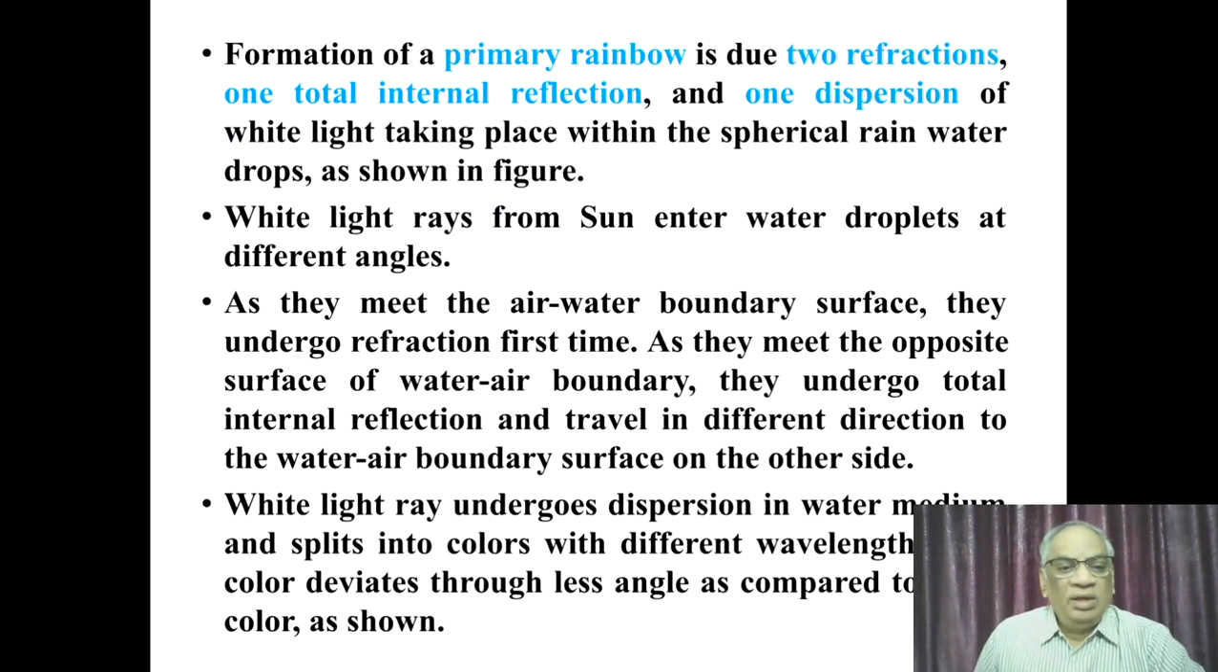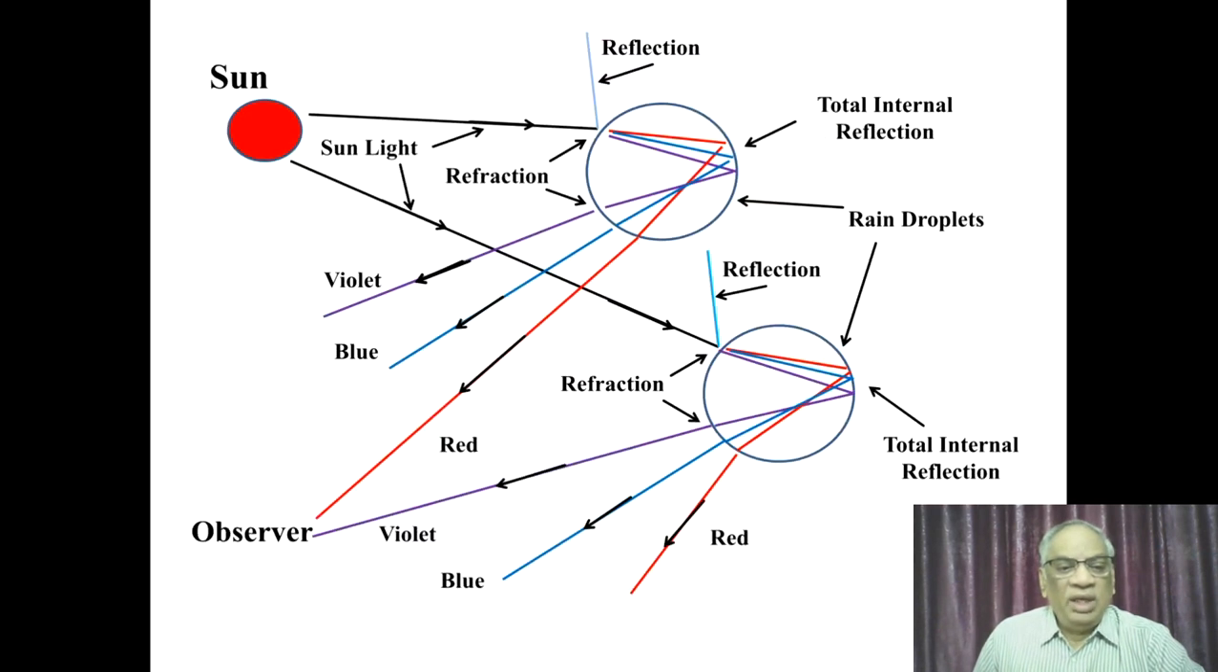As they meet the first air-water boundary surface, they undergo refraction for the first time, then travel at a different angle of refraction depending on the angle of view. As they meet the opposite surface of the water-air boundary surface within the sphere of the water droplets, they undergo total internal reflection depending on the angle of incidence whose value is more than the critical angle. So they undergo total internal reflection and travel in a different direction following the reflection principles to the water-air boundary surface on the other side as shown in the slide.